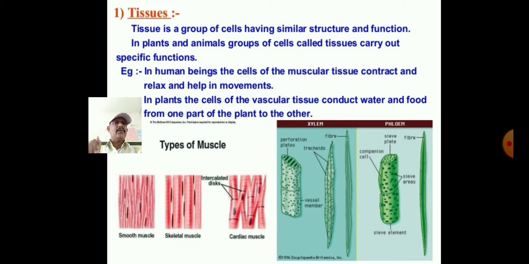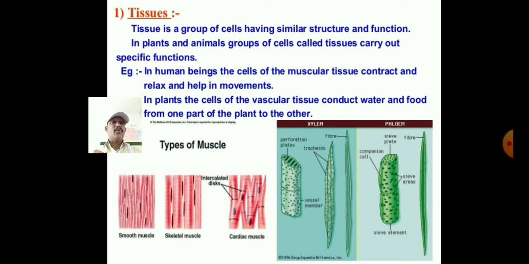Tissue is a group of cells having similar structure and function. So all these cells together perform their function and have a similar structure. Many tissues are there in plants and also animals, we will discuss later. In plants and animals, groups of cells called tissues carry out specific functions, just as I told you.